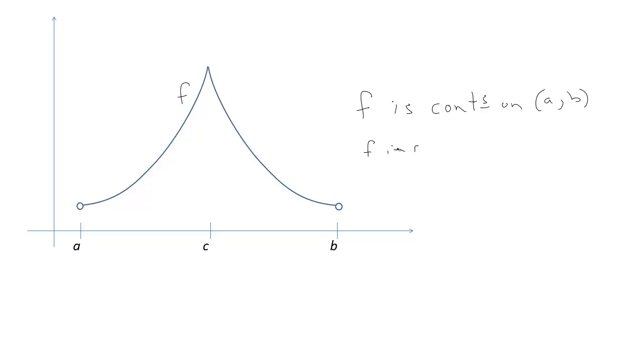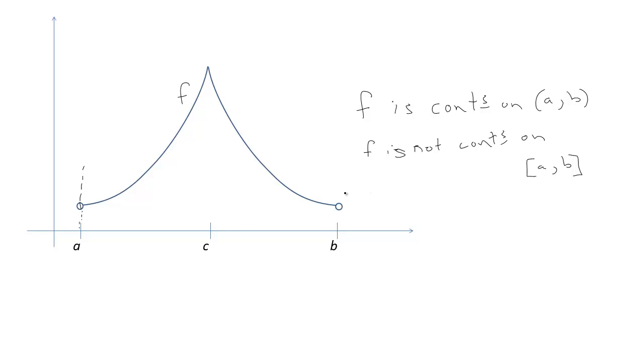but it's not continuous on the closed interval, because it's not continuous at a or b. The reason that it's not continuous at a or b is because the function is not even defined at a. You try to plug in a and there's a hole, you shoot through, you never cut across, so you never get an output on this function.